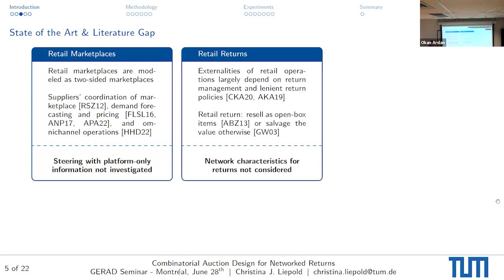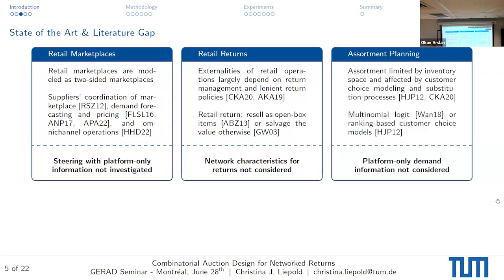The second stream of literature is obviously retail returns. So basically, people have been studying that having lenient return policies leads to more return shipments. But on the other hand, it's also important for the customers to actually accept that they want to shop at your marketplace. I think it's around 80% of the customers make a very simple return process part of their purchasing decision. Retail returns can be utilized as a resale for open box items or other ways of salvaging the resale value. However, network characteristics for returns have so far not been investigated.